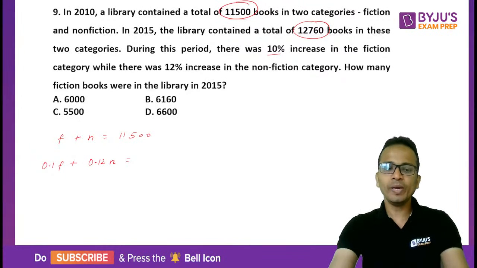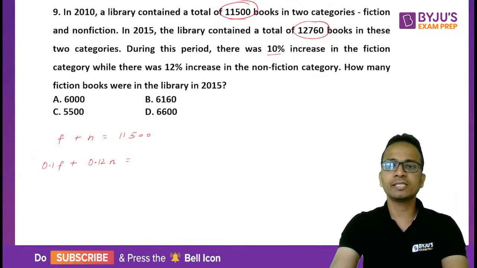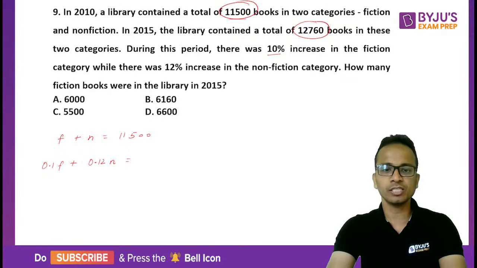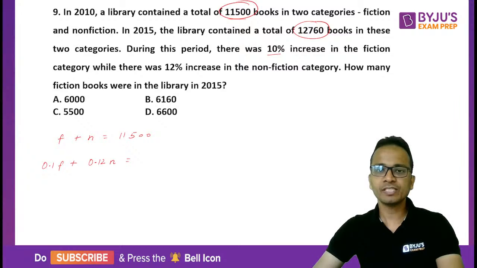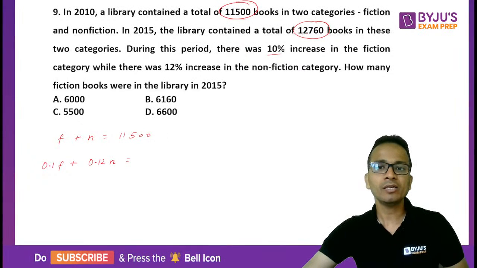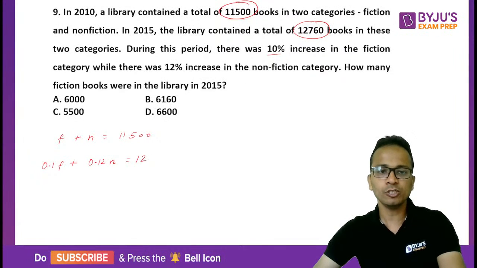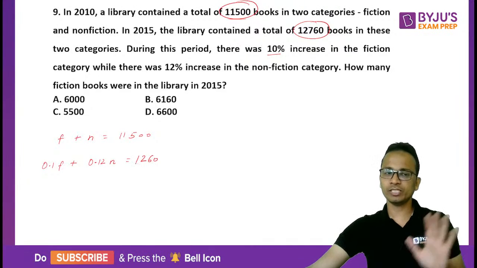Am I clear? So evaluate this. I'm giving you a few seconds to evaluate this equation, this question, and then I'll move forward. Just take 10 to 15 seconds for this and we'll move forward. I hope you have understood. Okay. So let's write the difference here. So difference: 12,760 minus 11,500. So it will be 1,260. All right. So this is the equation.